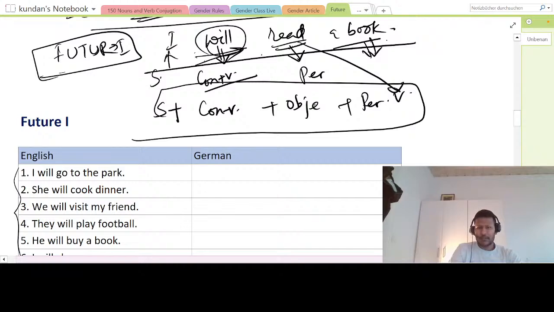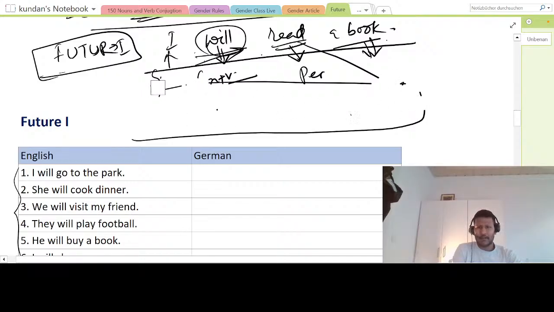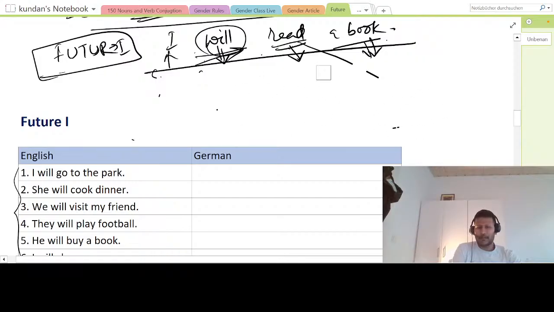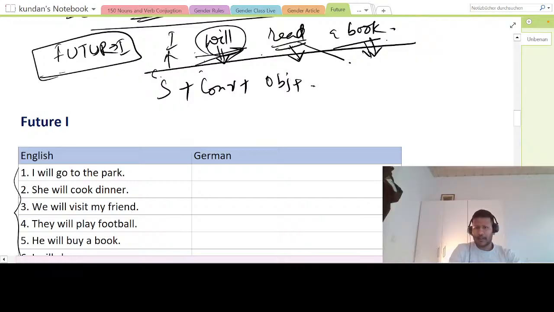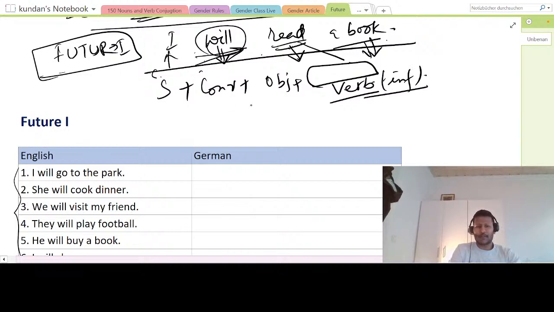Future. So this is very simple. This is not a perfect form. Here we are now learning the future tense. How will we make a sentence? Before that, take a look at the structure of the sentence. I will say subject, and the conjugated verb, and then the object, and then the verb in the infinitive form. This is the structure for this.